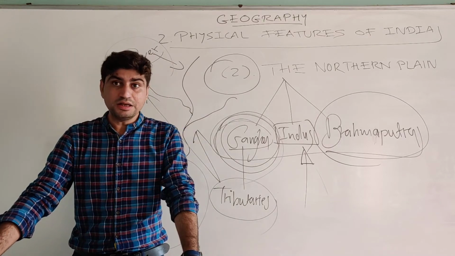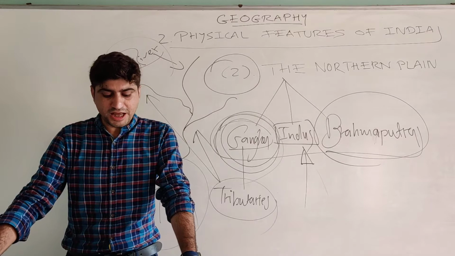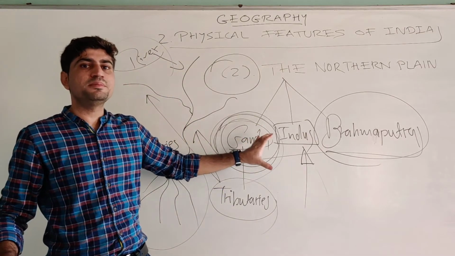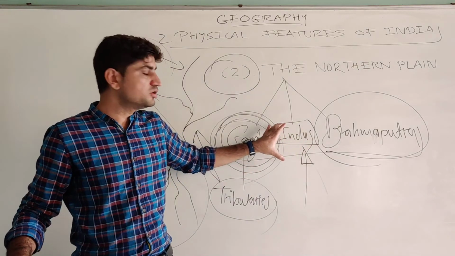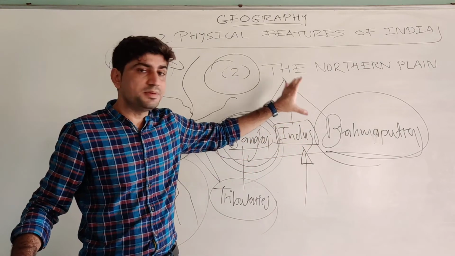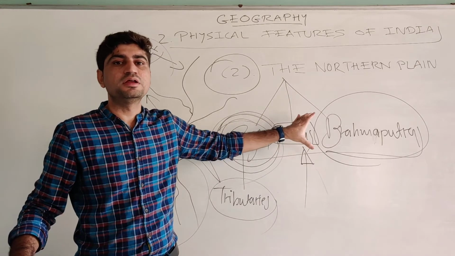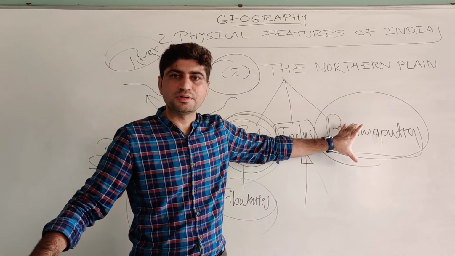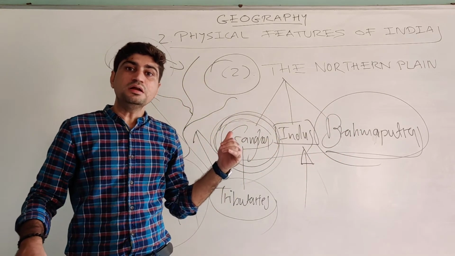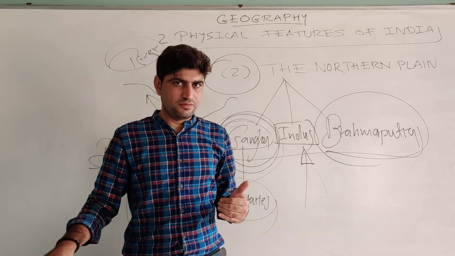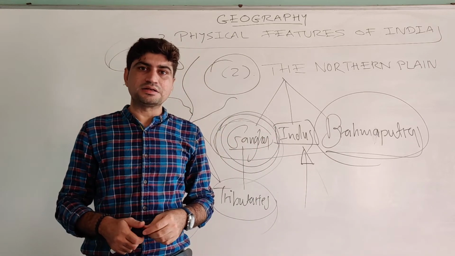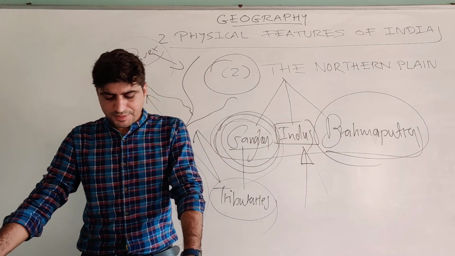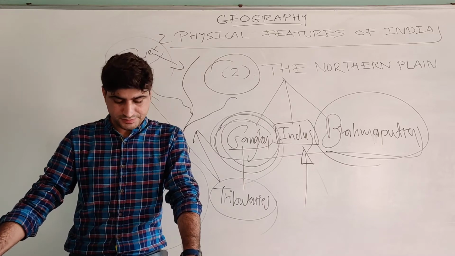These three regions we have seen on the basis of area, meaning plains formed by the different river systems: the Gangetic Plains, the Indus Plains, and the Brahmaputra Plains. Now here are different divisions on the basis of their physical characteristics. According to variation in relief features, the northern plains can be divided into four regions.